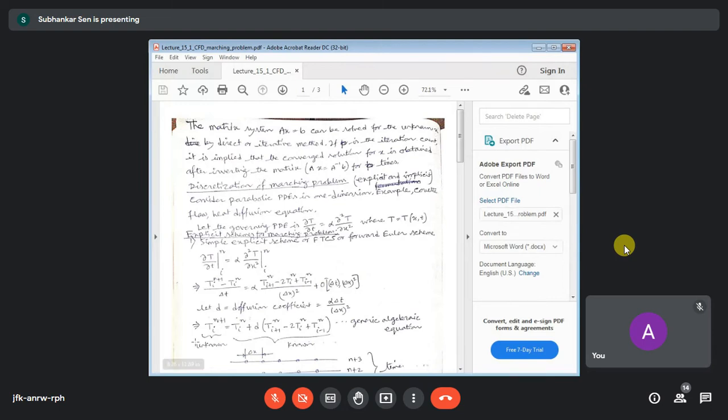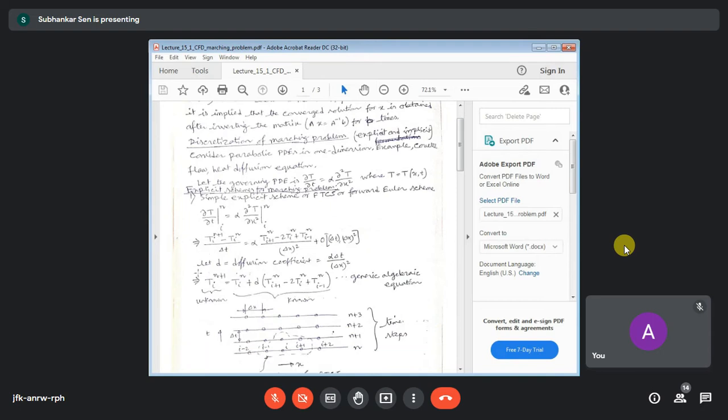When you discretize by the FTCS scheme, n plus 1 is the unknown level, the unknown temperature, and n is the known temperature. This equation is already discretized: forward in time and central in space, that is FTCS. On the left hand side, we are discretizing at the ith point, so it is changing with respect to time. The index for the time level will change, but the coordinate will not change.